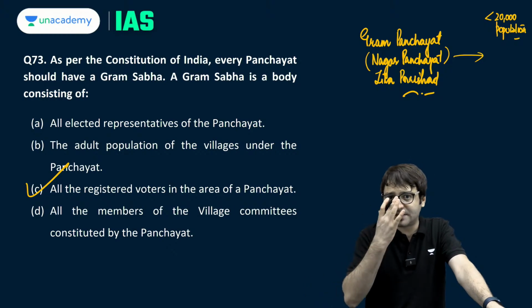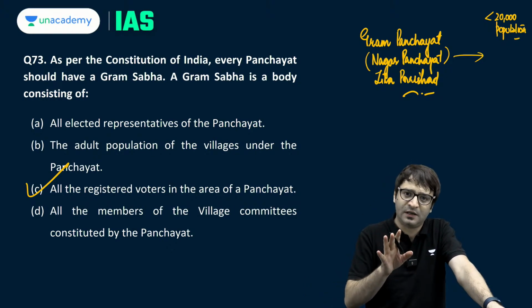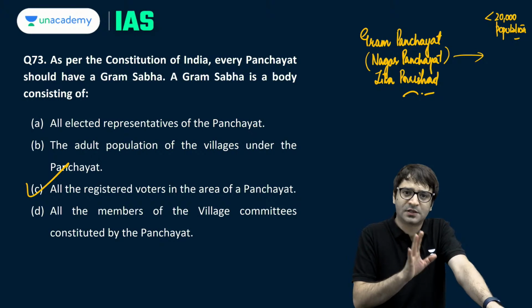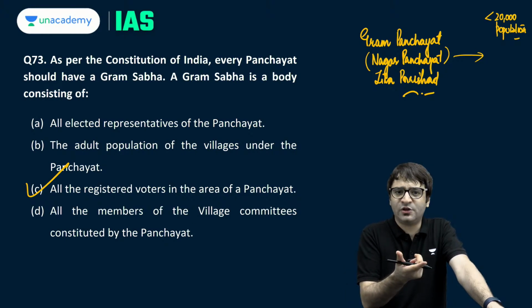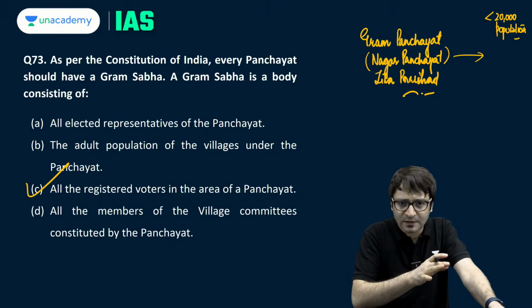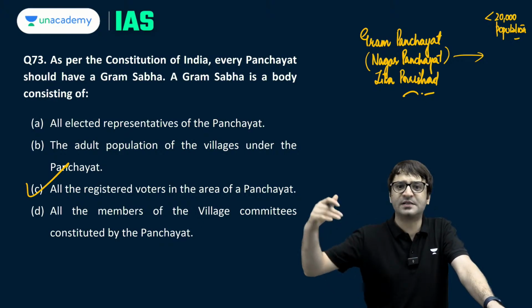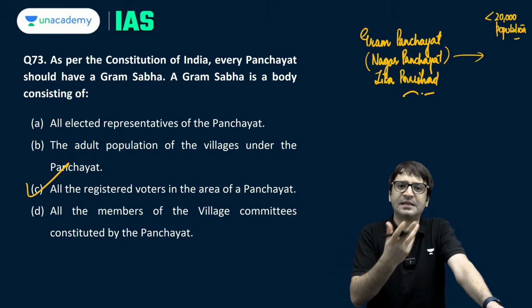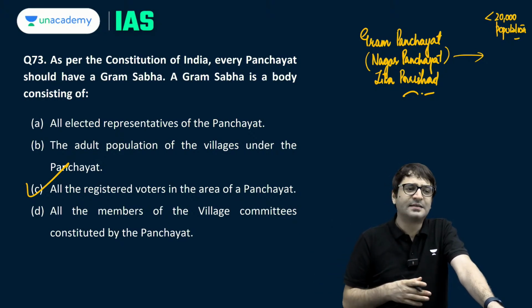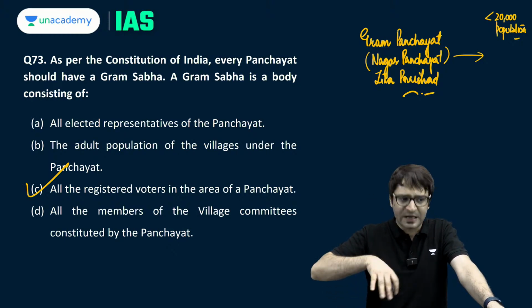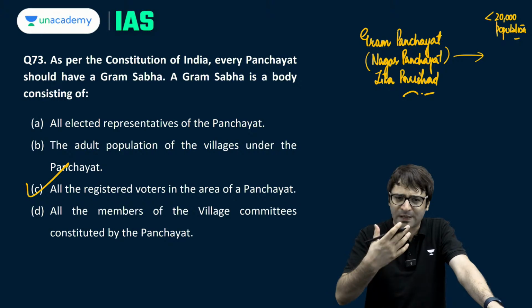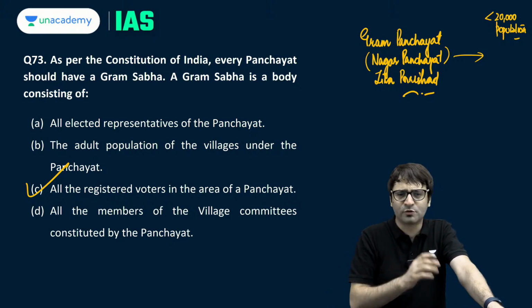So please revise this chapter on Panchayats, because definitely one question will be asked from Panchayats, and sometimes only factual questions are asked. For example, what is the age at which you are eligible to contest election to Panchayat? It's 21. For Lok Sabha it is 25. For Rajya Sabha it is 30. But for Panchayat it is 21. Clear? Similarly, the term of the Panchayat is 5 years. But in case of premature dissolution of Panchayat, fresh election has to be conducted within 6 months. So on and so forth. All these things you should mention.